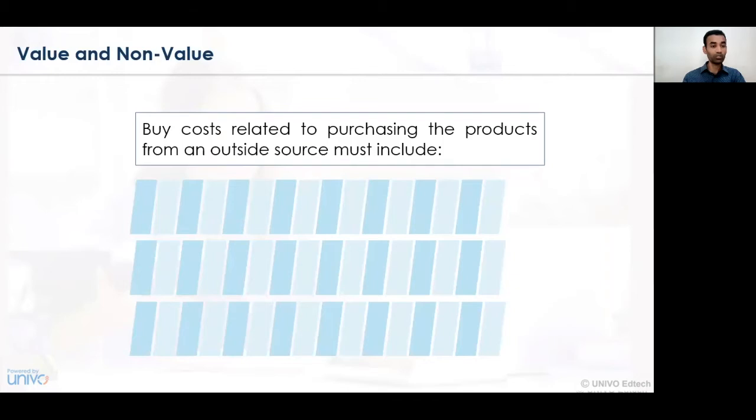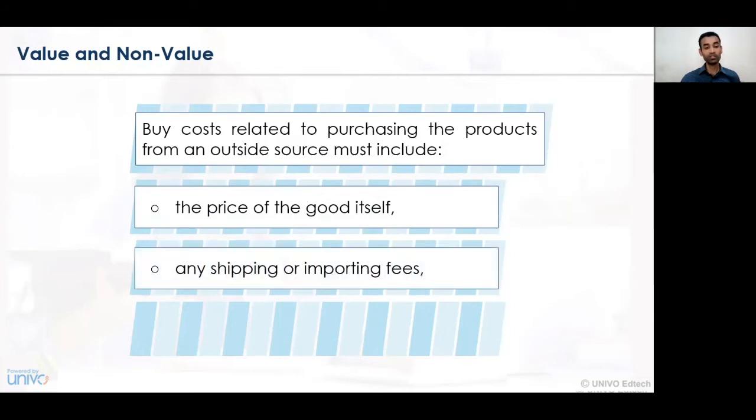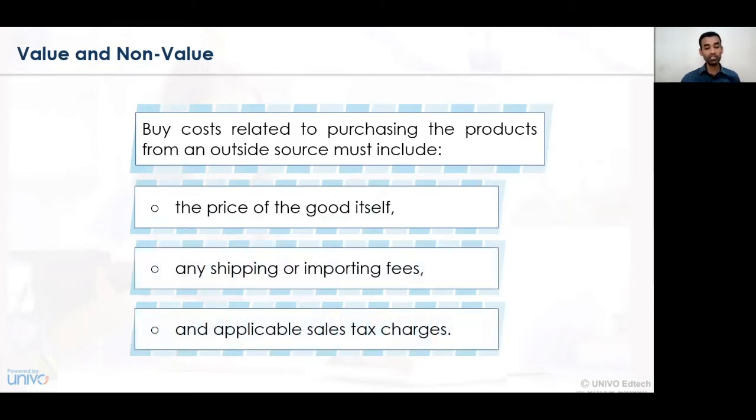Now let's understand what we mean by value and non-value added products. So value and non-value costs that have been associated with the make and buy decision, number one, is the buying cost related to purchasing the product from an outside source. It includes the price of the goods, any shipping or importing fee, and lastly, the applicability of the sales taxes. So the initial price of the product, which may be given either at par, premium, or discount, plays an important role in taking a decision about making or buying.